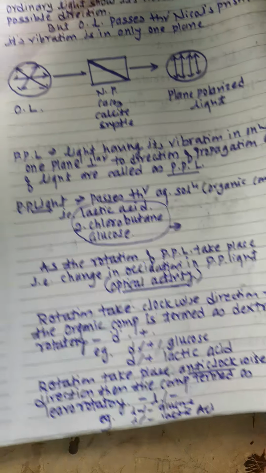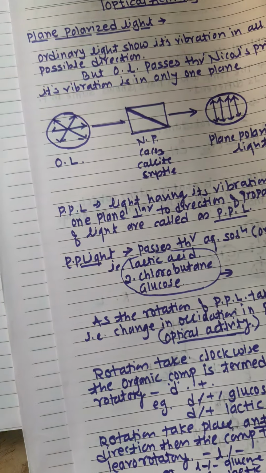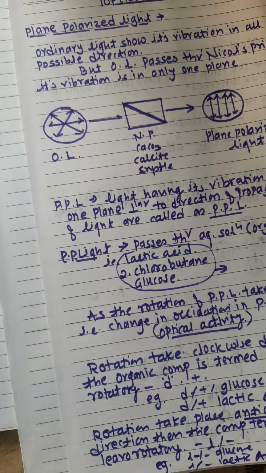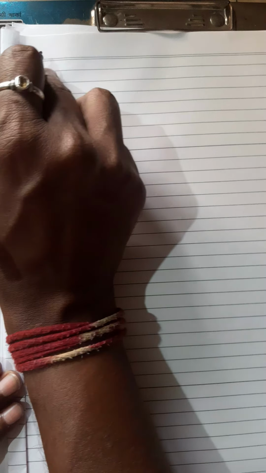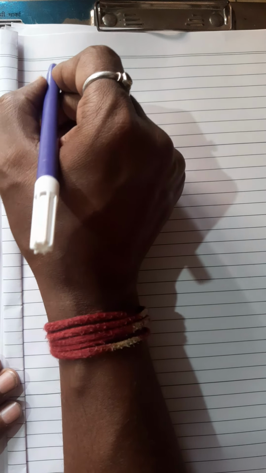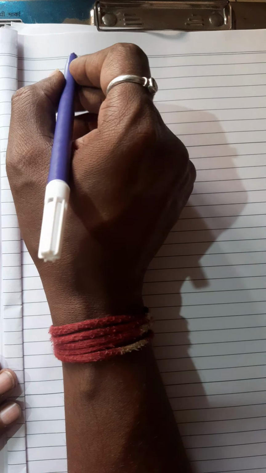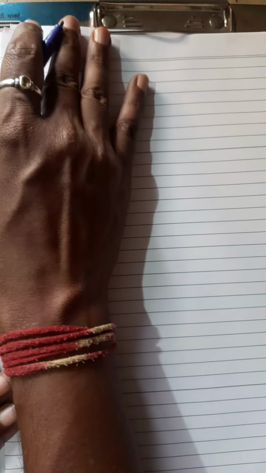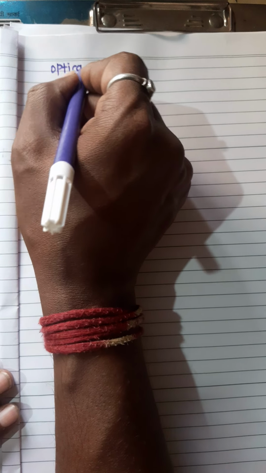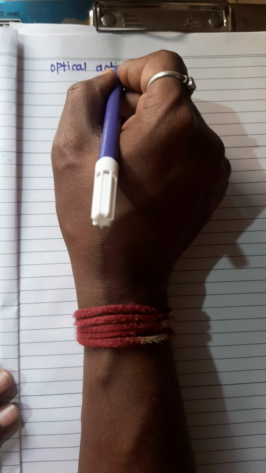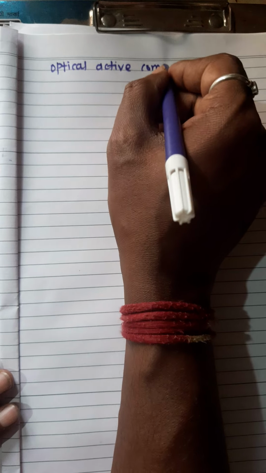Okay, here when dextrorotation and levorotation take place, these compounds are named optical active compounds. Whatever examples are given, that is lactic acid, glucose, 2-chlorobutane, these compounds are optically active compounds. Why?